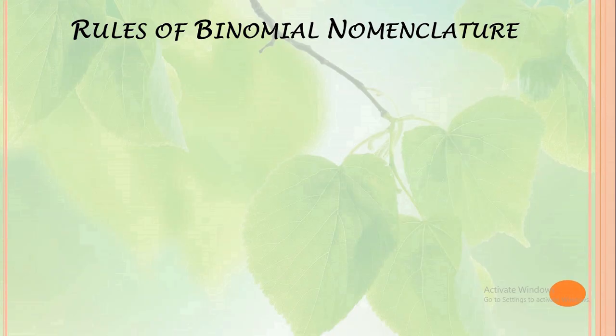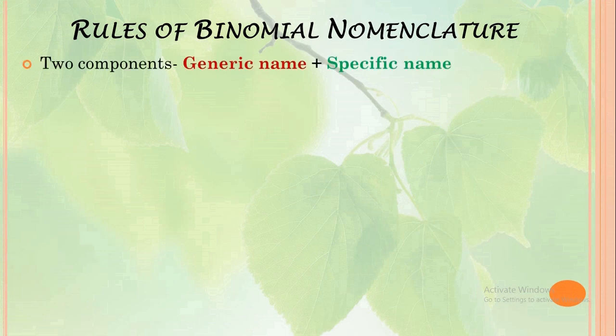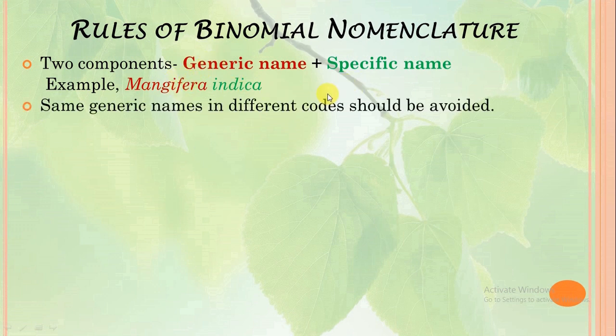So here are some rules of binomial nomenclature. Every scientific name in binomial form has two components. First is the generic name and another is the specific name. For example, in Mangifera indica, Mangifera is the generic name and indica is the specific name or species name.